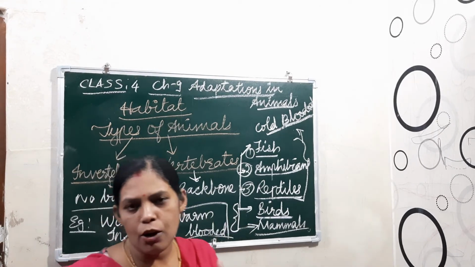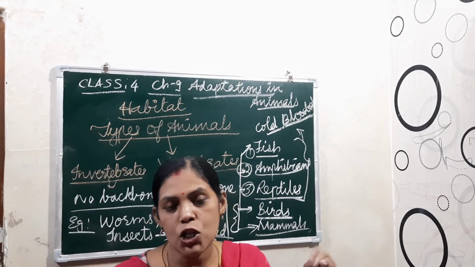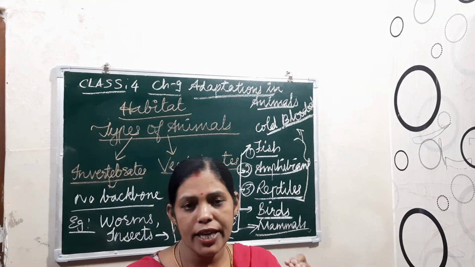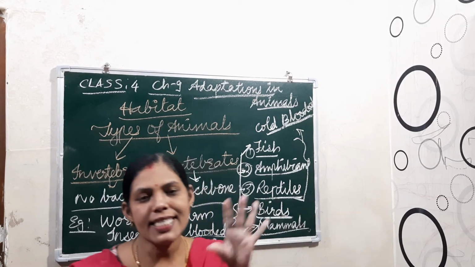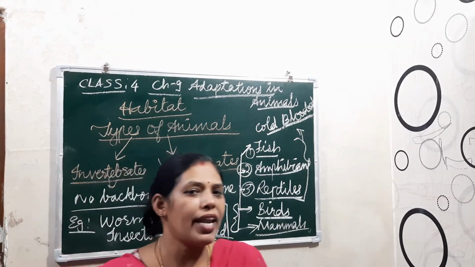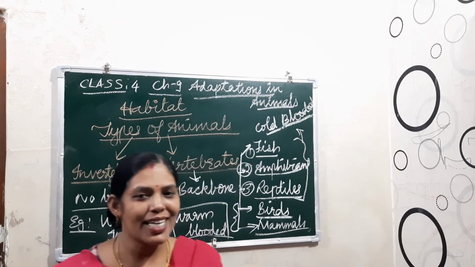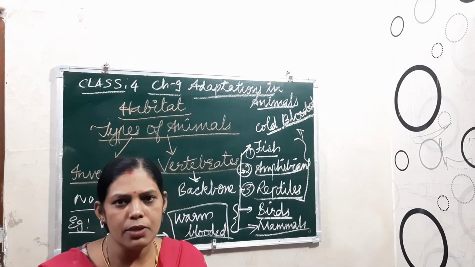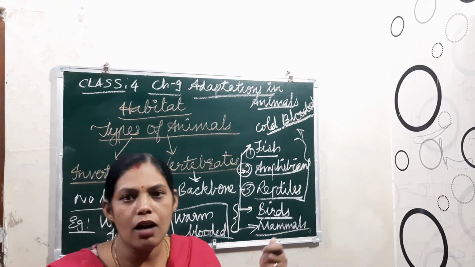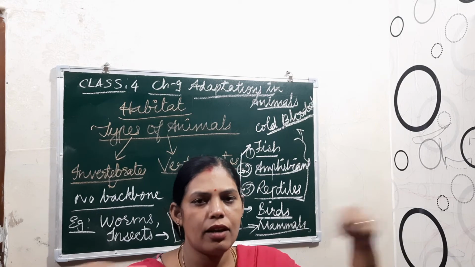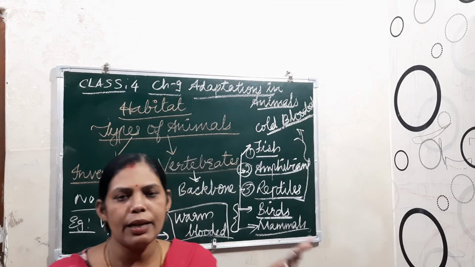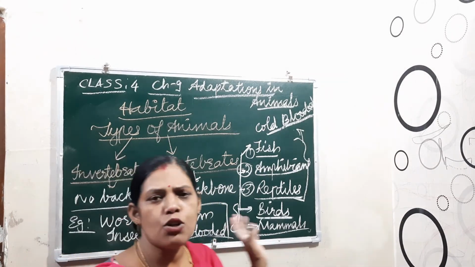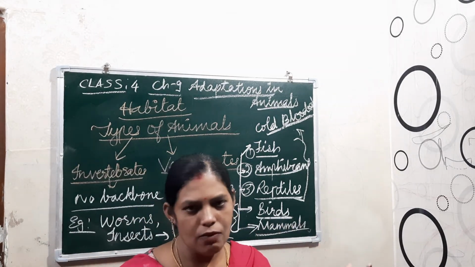For example, the human body: what is the constant body temperature? That is 35 degrees Celsius, or we can say 98.6 degrees Fahrenheit. If it is above 98.6, we say we have fever, right? And if it is less, we will feel shivering. We can't tolerate that, so we cover ourselves with a blanket to adjust the body temperature. If we are not able to, then we can't survive.